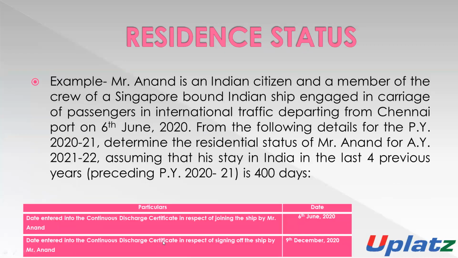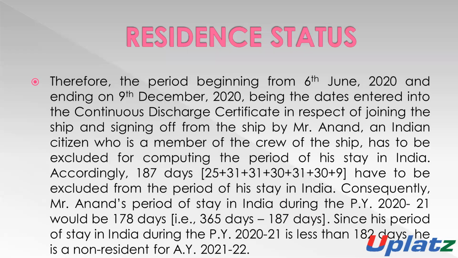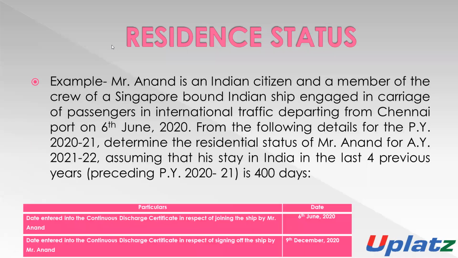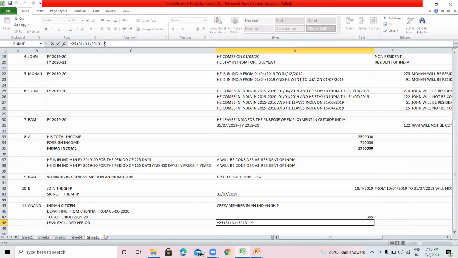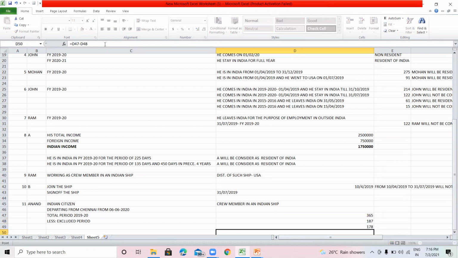He is signing on 6th June. So from 6th June, the 25 days of June, July, August, September, October, and November, and then 9 days of December, means 187 days. These 187 days will not be considered.